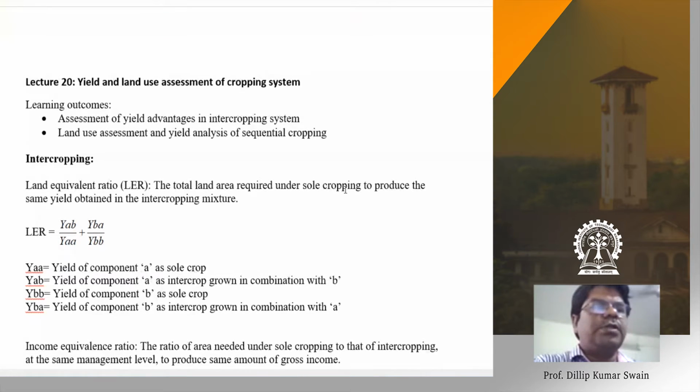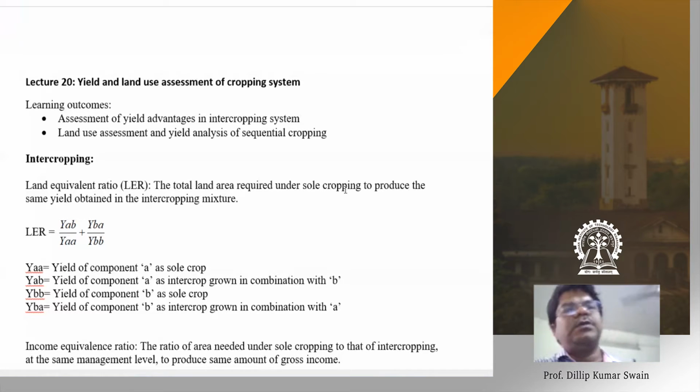In multi-storied cropping, the crops are grown and the economic products of the crops are harvested from different heights. Take the example of a tea garden.